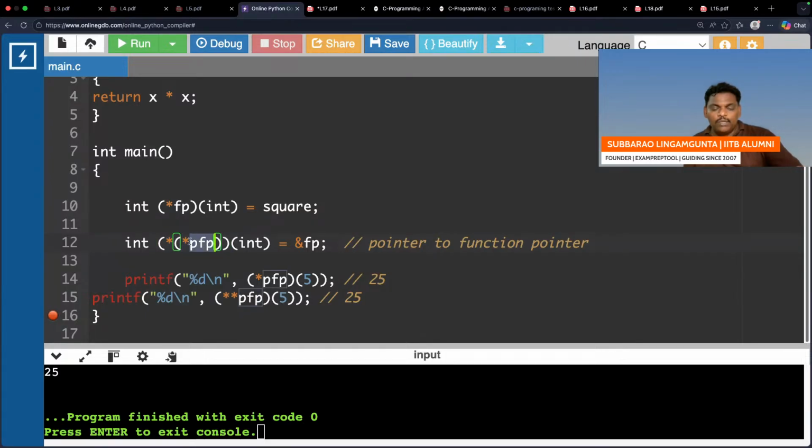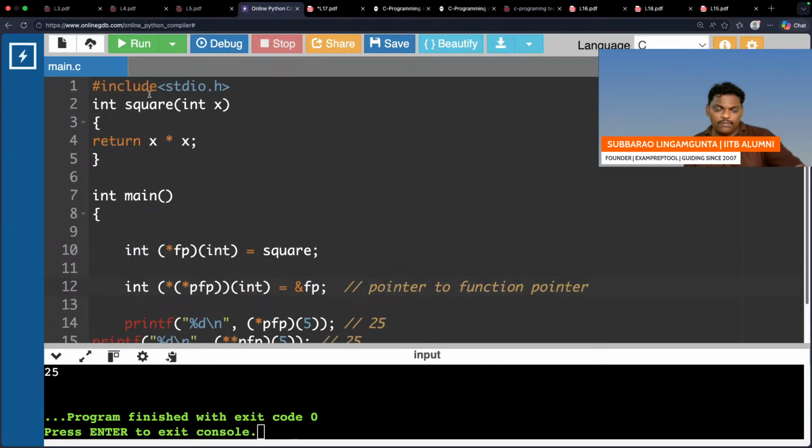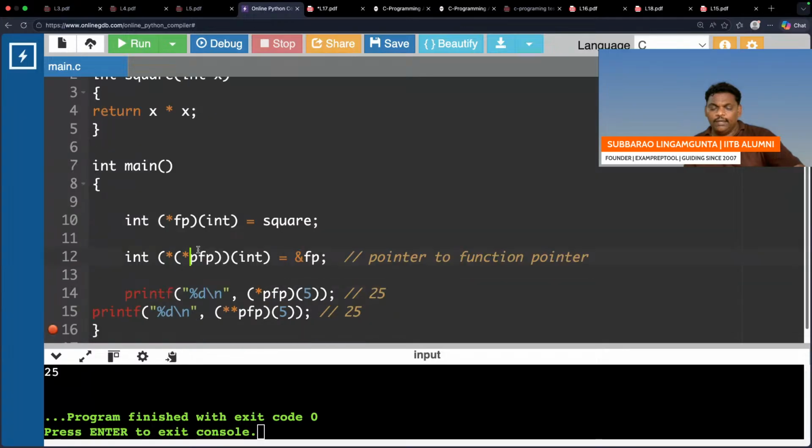PFP is a pointer. PFP is a pointer to one more pointer, where that pointer is pointing to a function which will take an integer and return an integer. PFP is a pointer pointing to one more pointer.